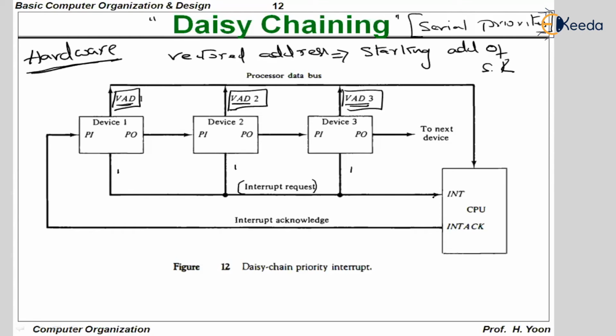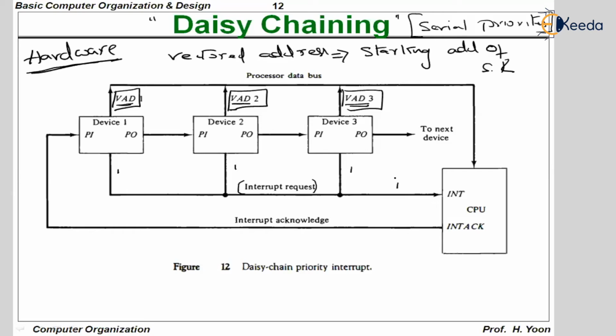But the CPU doesn't know which of the devices are actually interrupting. Whether the interrupt source is a single source or multiple sources is not known to the CPU, because the CPU gets only one single interrupt request line. When this line is equal to 1, that means there has been an interrupt request. It can be a single source or multiple sources.